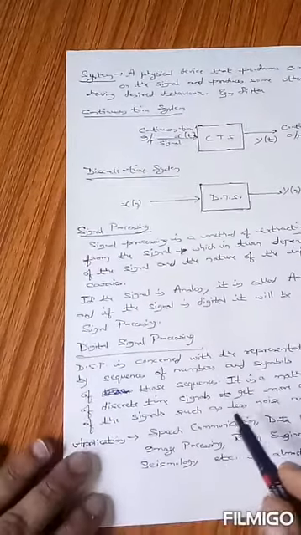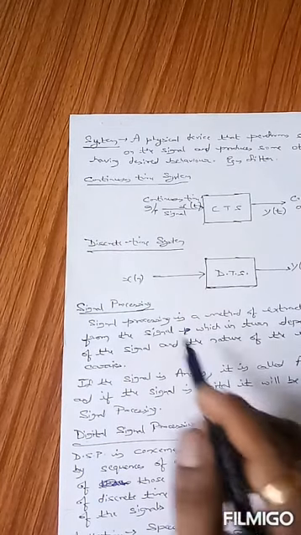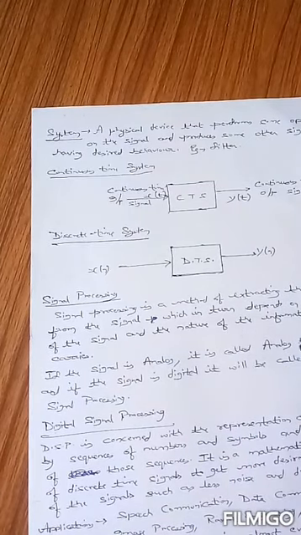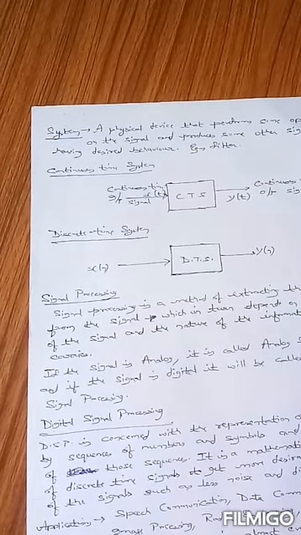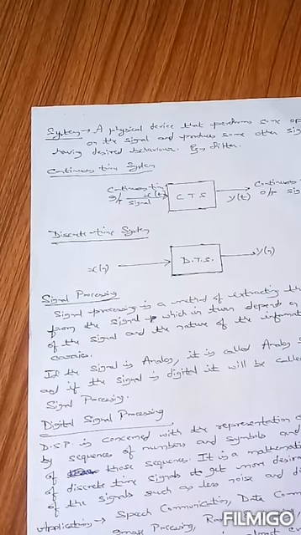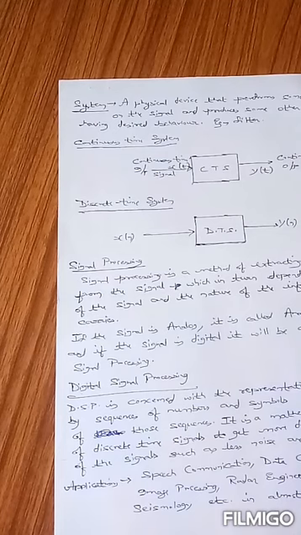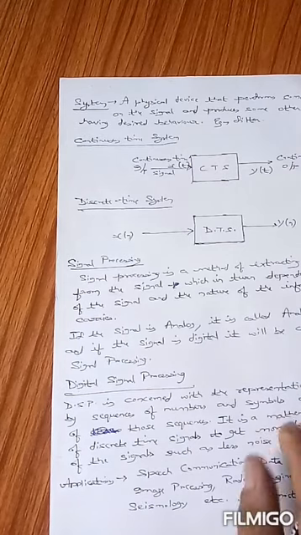Now let me make you understand what signal processing is. Signal processing is a method of extracting information from the signal, which in turn depends on the type of the signal and the nature of the information which it carries. So signal processing is a process by which we extract the information from the signal, and it depends on what type of signal it is and what is the nature of information the signal is going to carry. If the signal is analog, it is known as analog signal processing, and if the signal is digital, it is called digital signal processing.